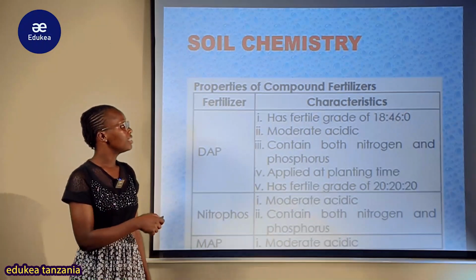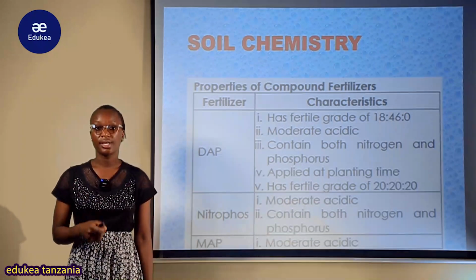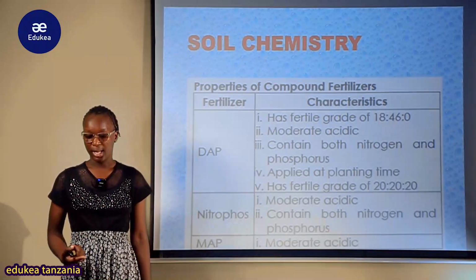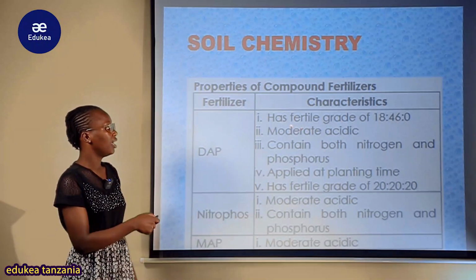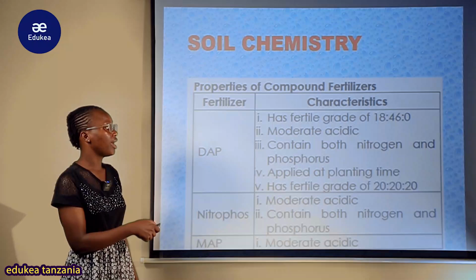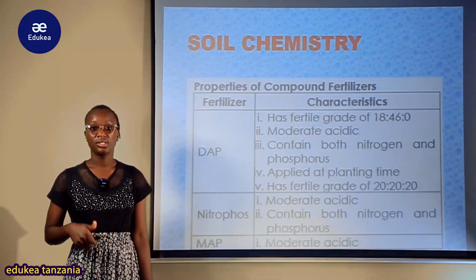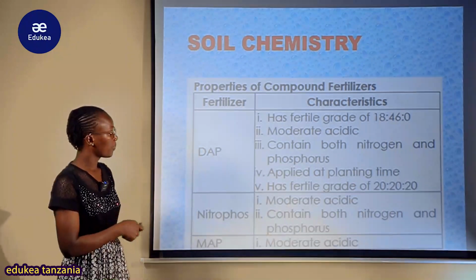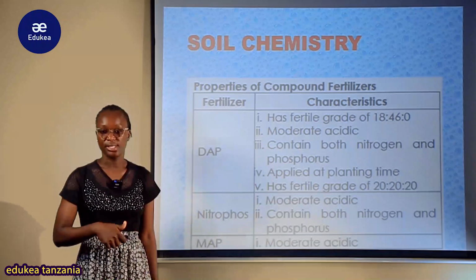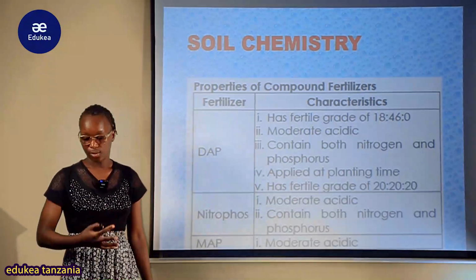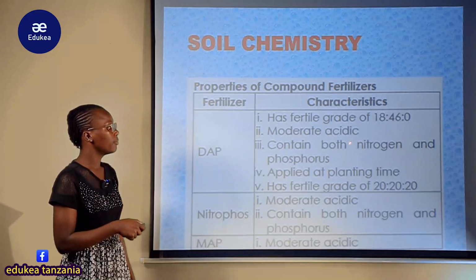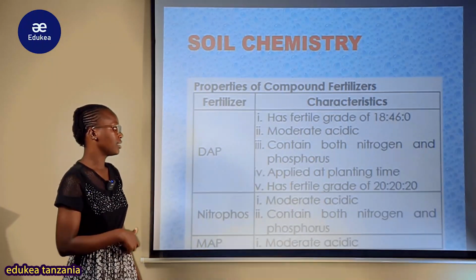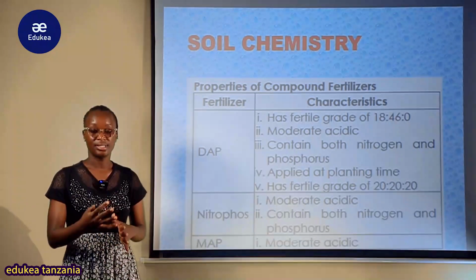So these fertilizer ratios, grade ratios, tutaenda kuzisoma tunavyoendelea, lakini elewa kwamba this diammonium phosphate ina fertilizer grade ratio ya 18:46:0, but also it is moderately acidic, mean that ina kile kiwango cha acidic which is moderate, but also contain both nitrogen and phosphorus. Ina nitrogen and phosphorus at the same time.